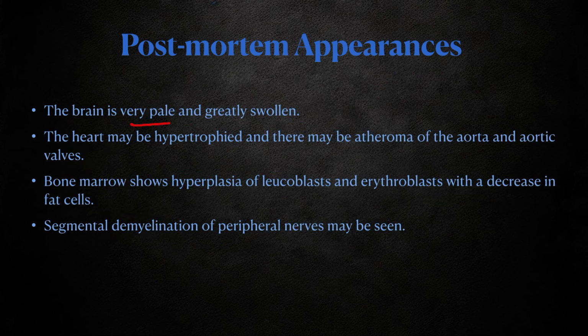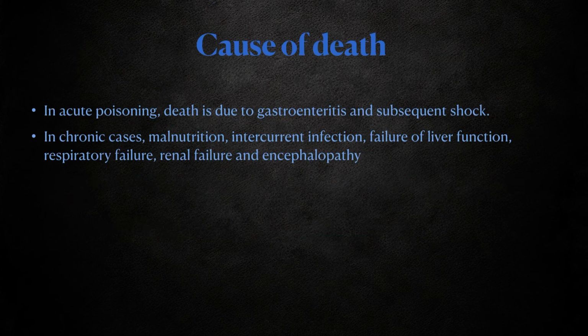The brain is very pale and greatly swollen. The heart may show hypertrophy and there may be trauma of the aorta and aortic valves. Bone marrow may show hyperplasia of leukoblasts and erythroblasts, with a decrease in fat cells. Segmented demyelination of peripheral nerve cells may also be seen.